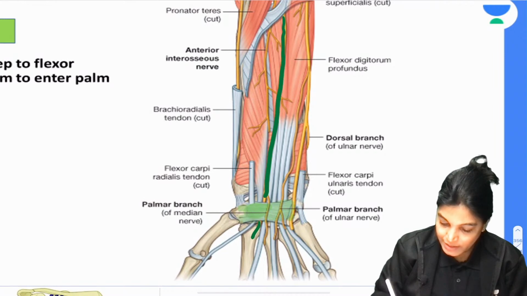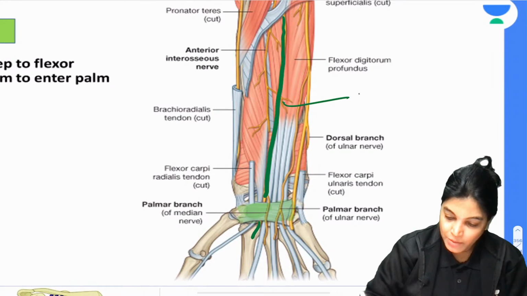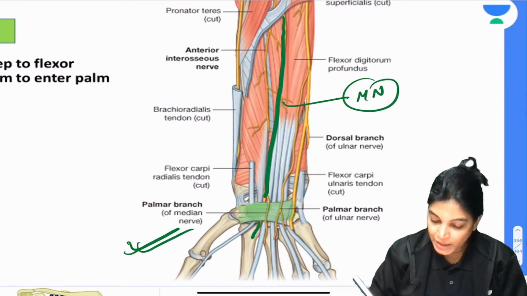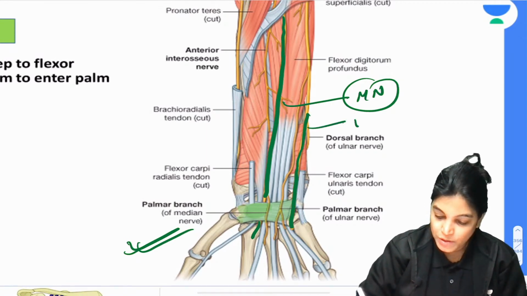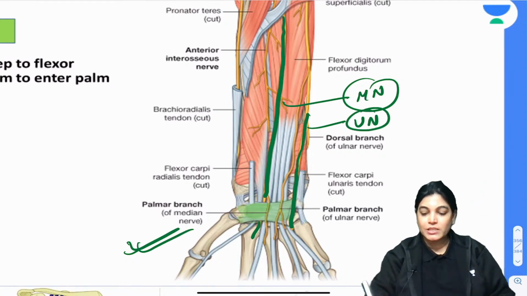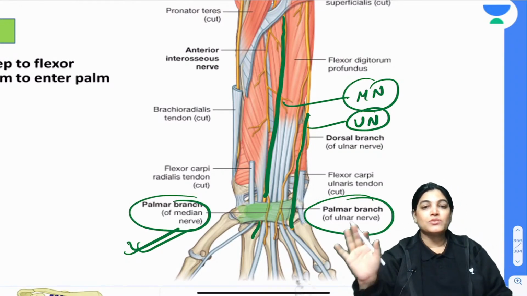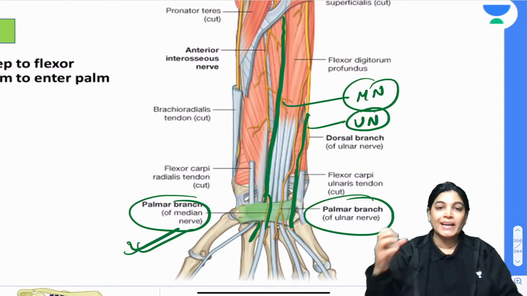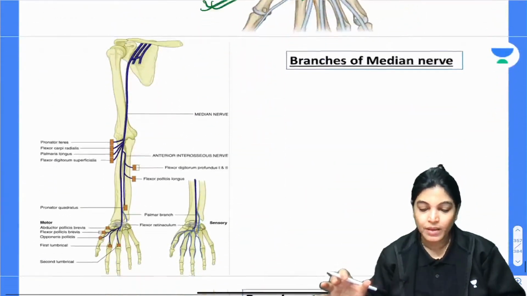The median nerve is traversing behind or below the flexor retinaculum, but the ulnar nerve, this is the ulnar nerve, is traversing superficial to flexor retinaculum. So this is the difference. The palmar cutaneous branch of ulnar nerve and palmar cutaneous branch of median nerve are traversing above, but the thick median nerve main trunk is passing below flexor retinaculum.